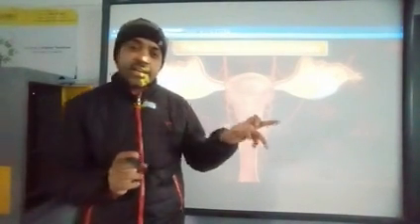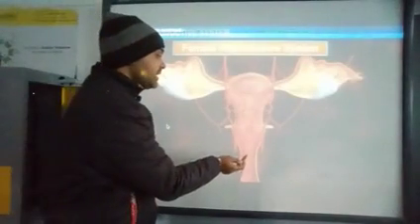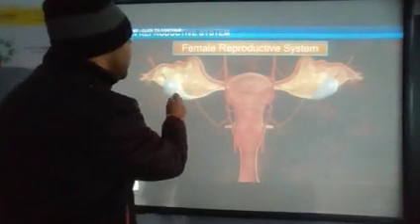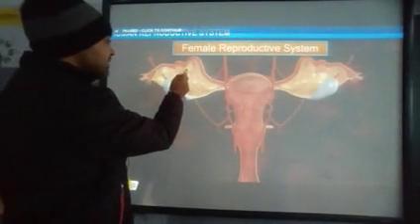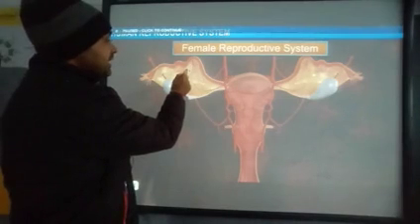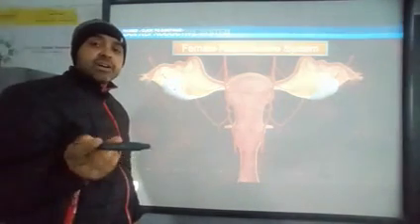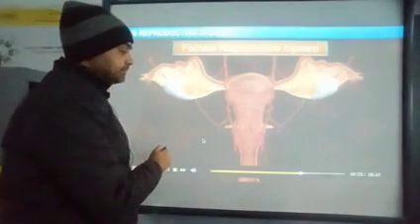After that it will reach the uterus, the center part, and from here it is the fallopian tube and the ovary. So these are the different parts of the female reproductive system.